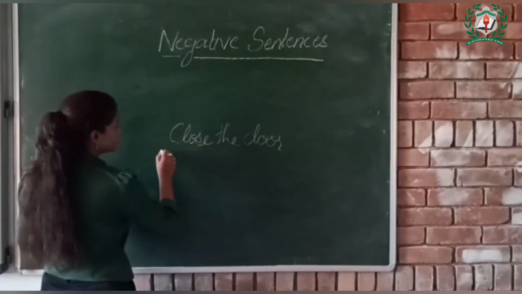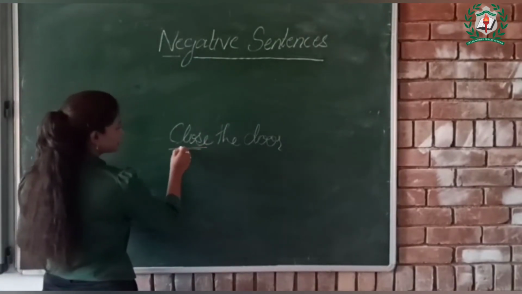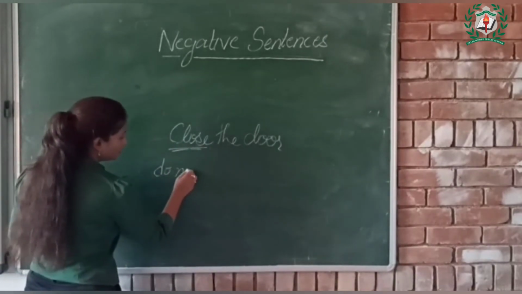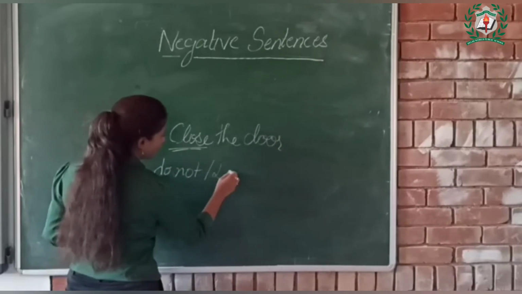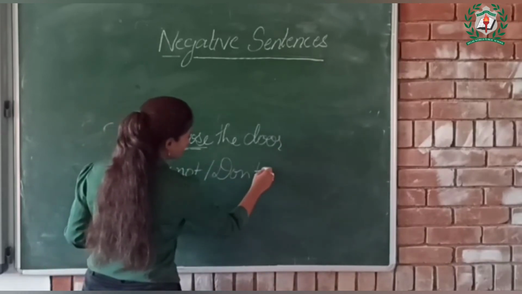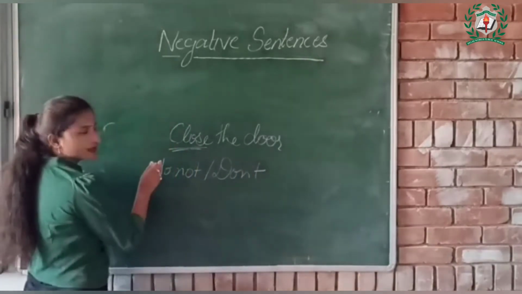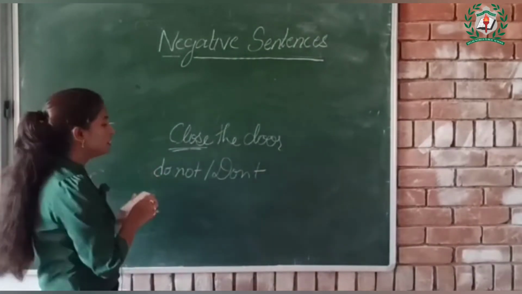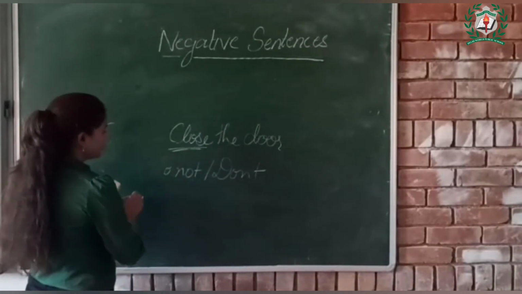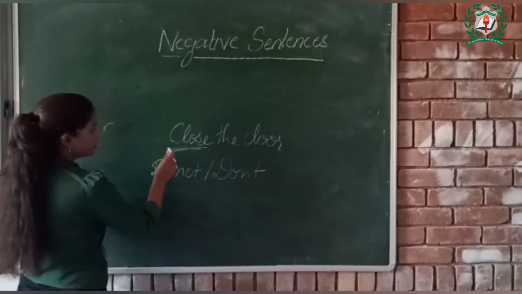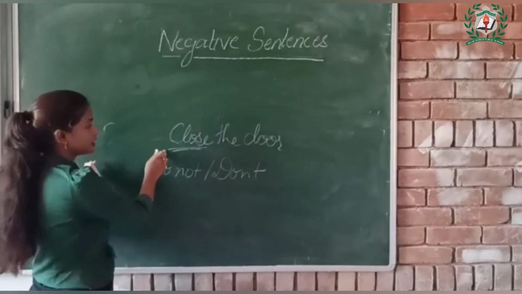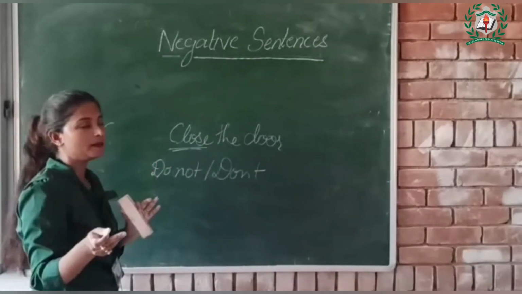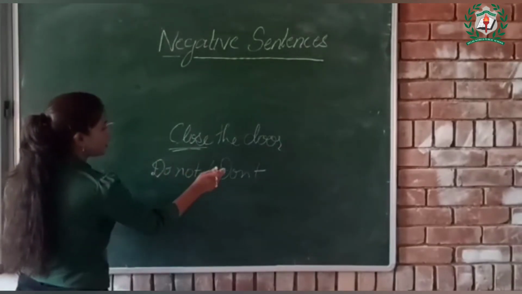Close the door. So here the action verb is close. So we add do not, or we can say don't, before the sentence. In the beginning of the sentence we add do not. Okay children? So to change a positive imperative statement into a negative statement, we add do not or don't.